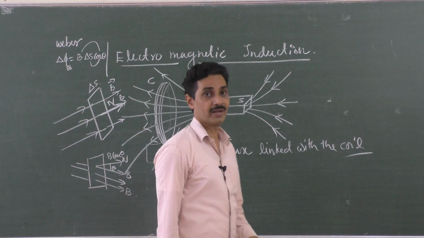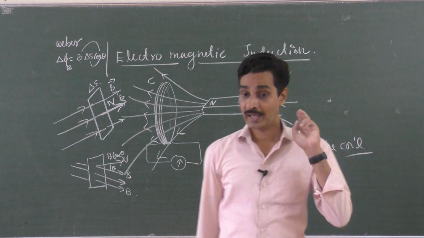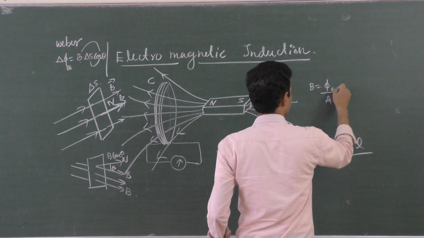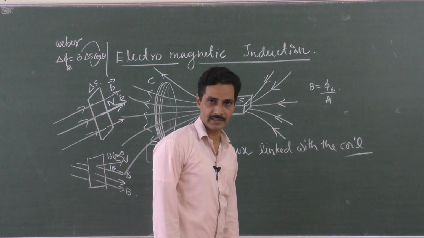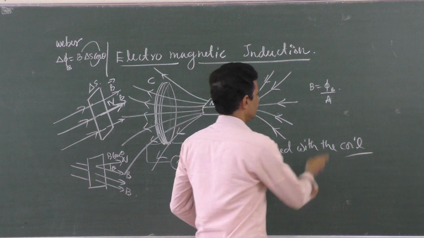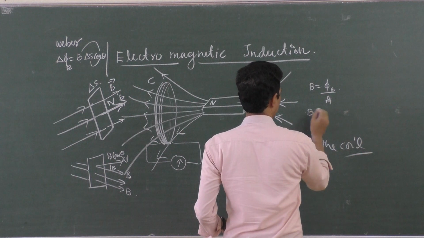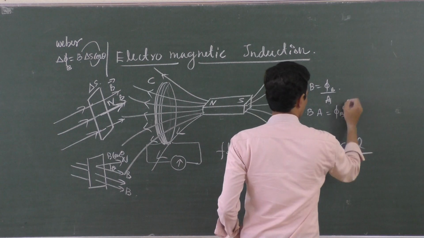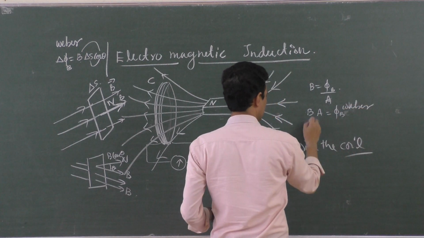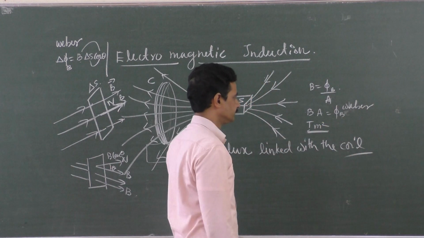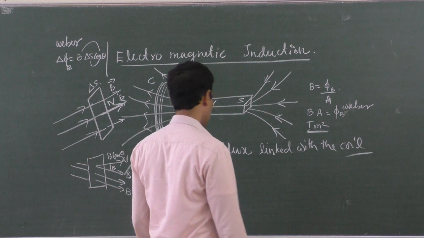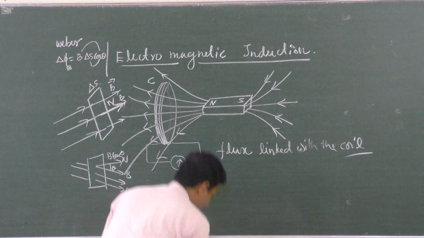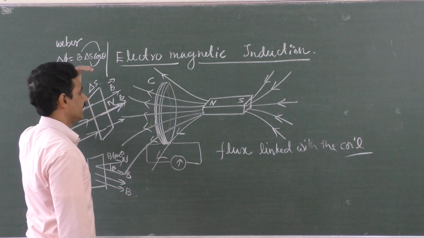You can express magnetic flux in 2 units. One is Weber, another is Tesla meter square, because magnetic induction is flux per unit area. Flux of magnetic field per unit area is called magnetic induction. Yeah, right. Flux per unit area. Then what is flux? Magnetic field into area gives the flux. This flux is Weber, W-E-B-E-R, Weber, or Tesla meter square. That is also possible. Tesla meter square or Weber is the unit of magnetic flux, and it is given by B delta S cos theta.